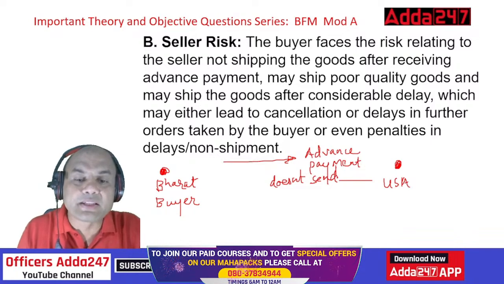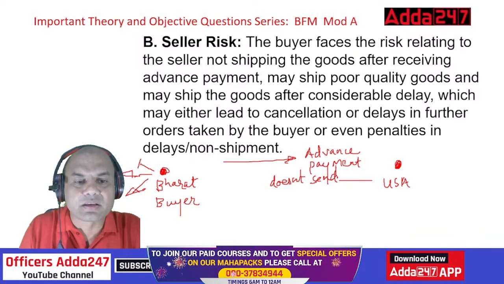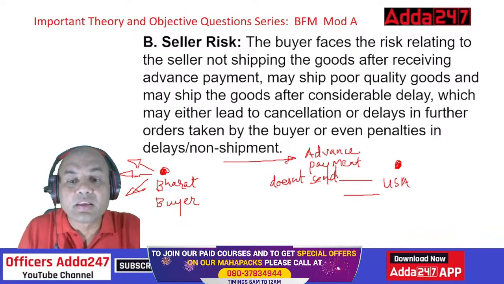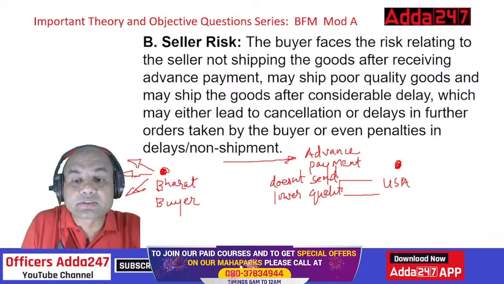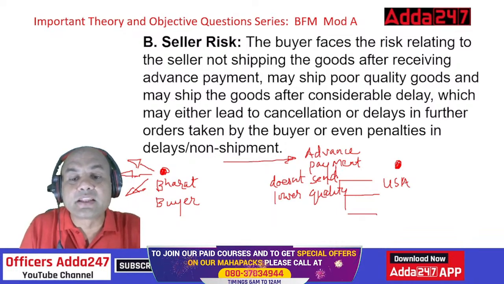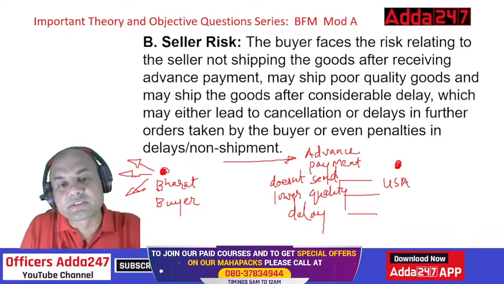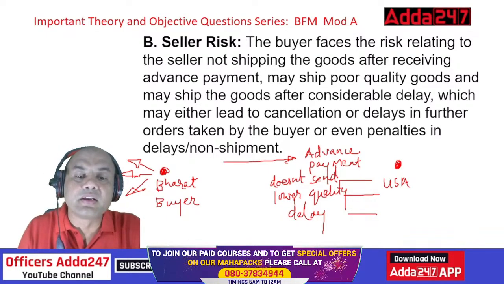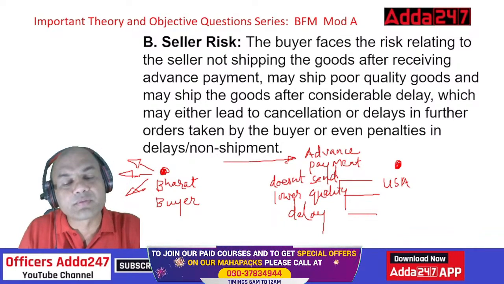Further, why am I buying these goods? Because I have to sell them to someone, right? I'm not buying this for consumption, because we are in business over here. So number one, does not send the goods. Number two, sends lower quality goods. Then also I'm at risk. Or third, sends with delay. Means I'm asking for it within a month and this person is sending it after 6 months. Who will wait for me in this world today? Nobody waits because right now it's a buyer's market. If you don't provide the goods right now, they will buy from someone else.